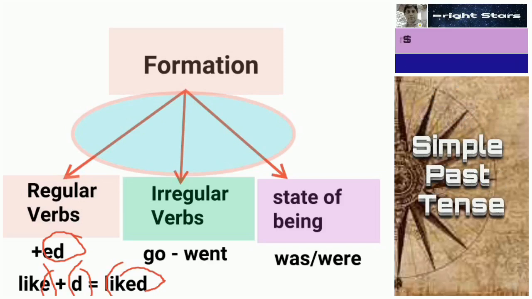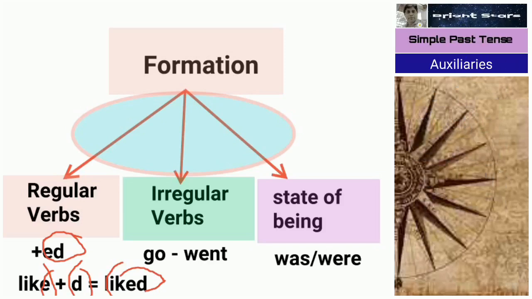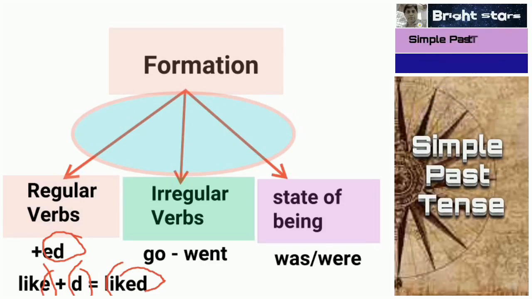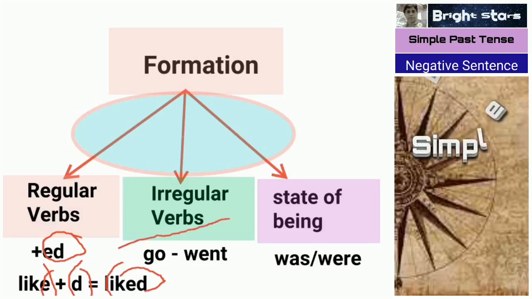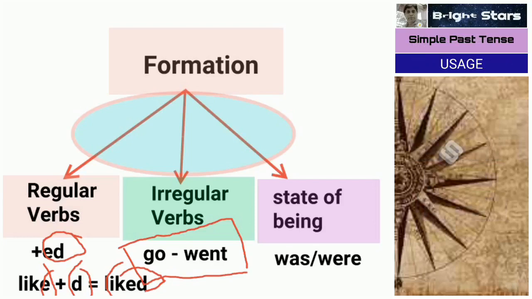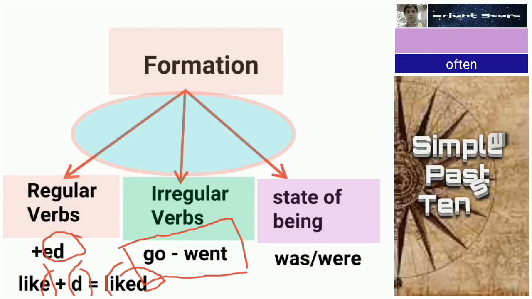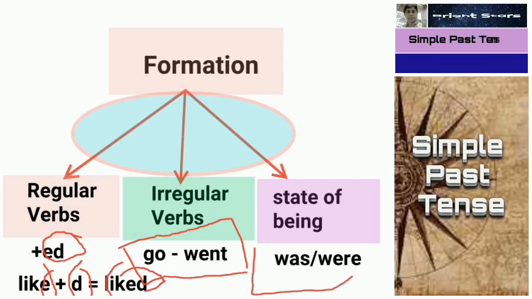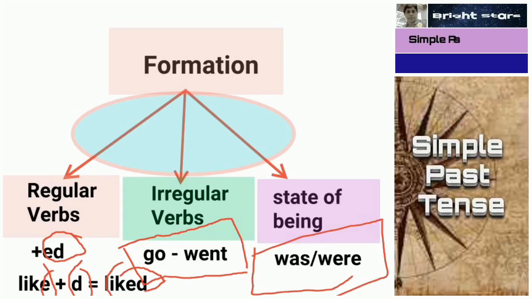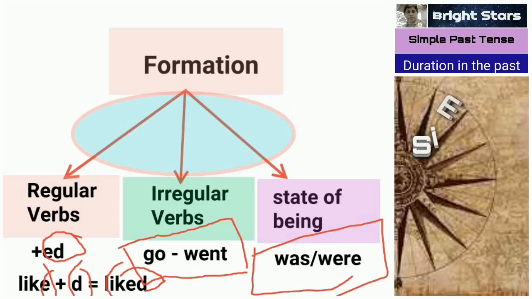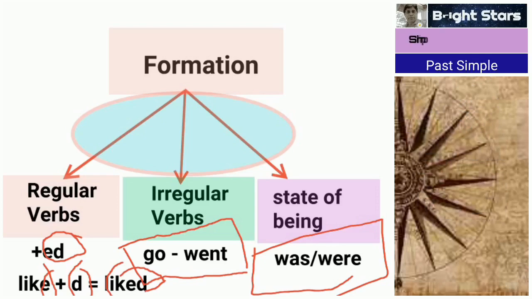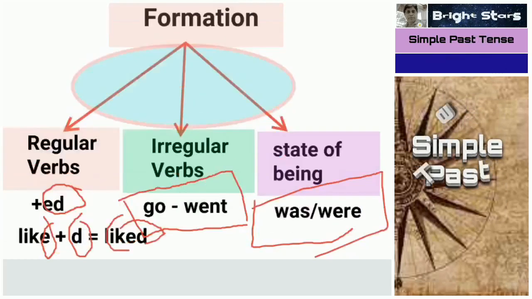For irregular verbs like go, come, forget, this kind of verbs, go, went. Here you see, for irregular verbs we don't add ed, we use a new word. Go, went, gone, like that. For state of being we use was or were. In the case of simple present tense we use is, am or are. Here, in this state of being, we use was or were. This is the way we form simple past tense. We modify the verb in this way.